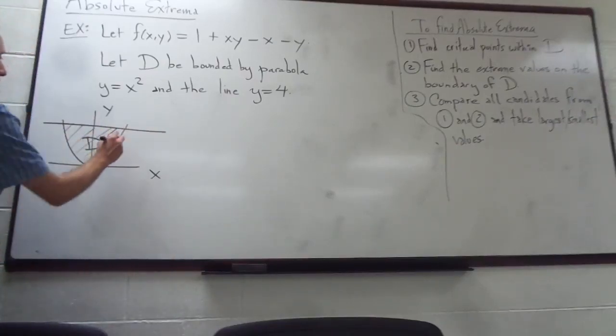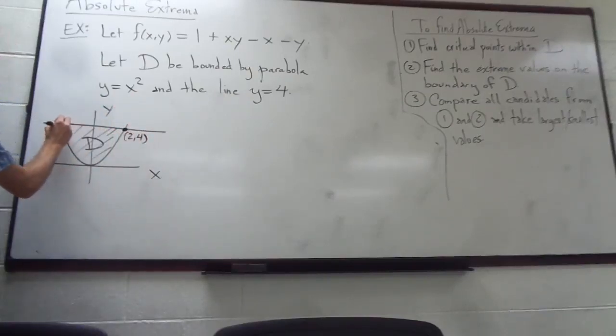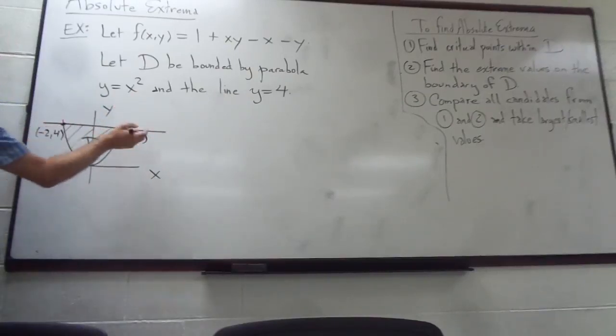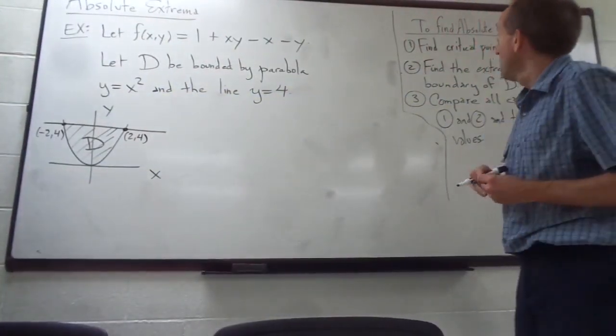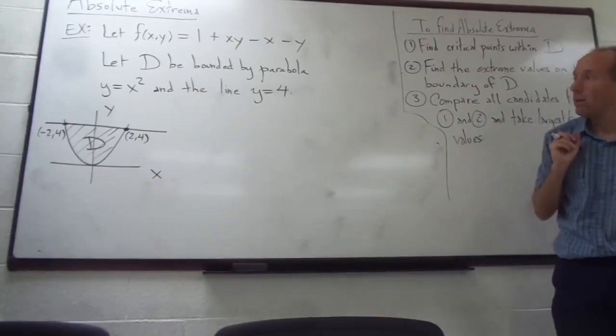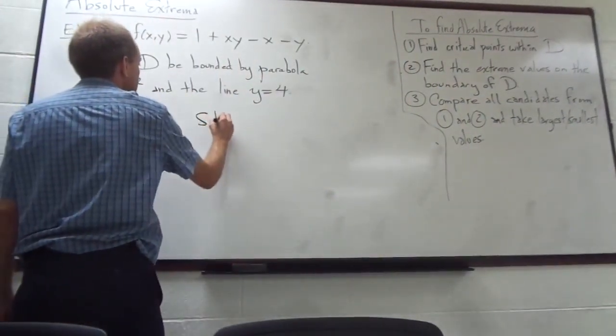All right? The points where the parabola crosses the line, you can figure this out pretty easily, are (-2, 4) and (2, 4). All right? So there is my domain. So let's go through our process here. The first thing I need to do is find all of the critical points that are in the domain.